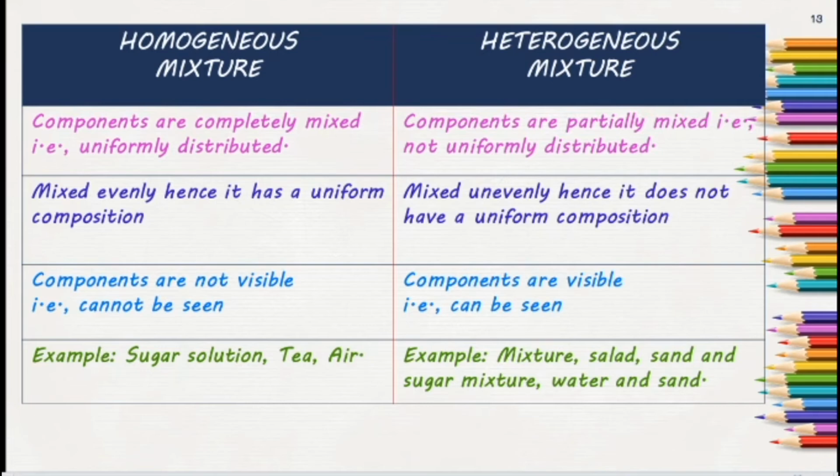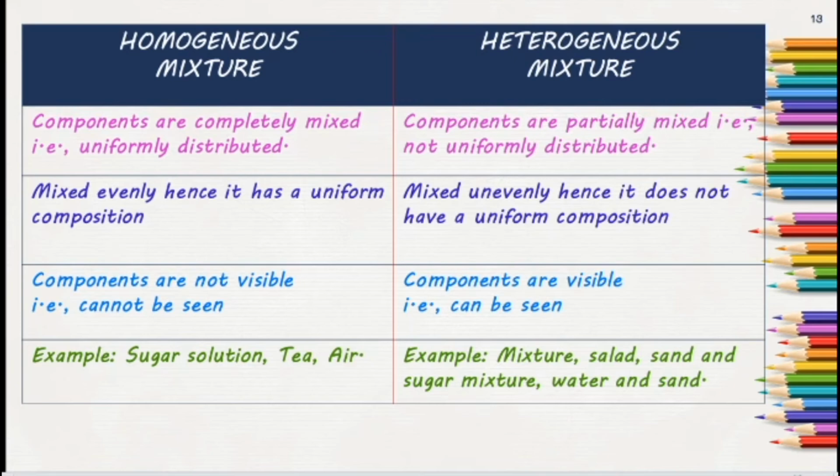These all come under homogeneous mixtures. But in a heterogeneous mixture, they are unevenly mixed, so they do not have a uniform composition. You can take the example of adding pebbles to water. You can find where the pebbles are and where the water is, so we can distinguish them because they are unevenly mixed.